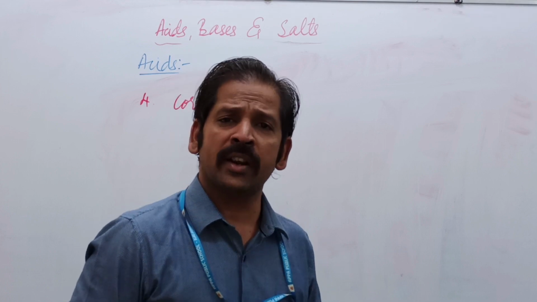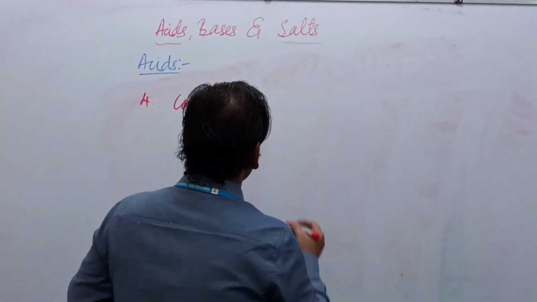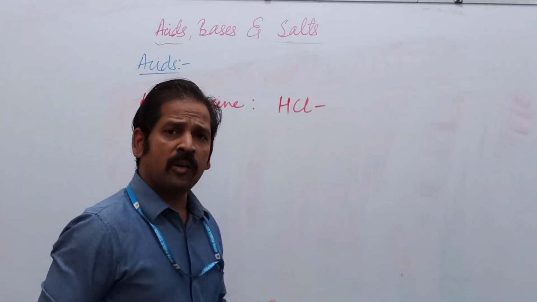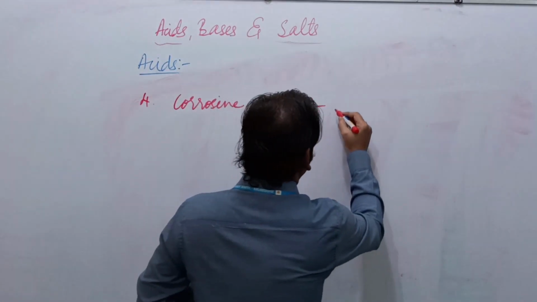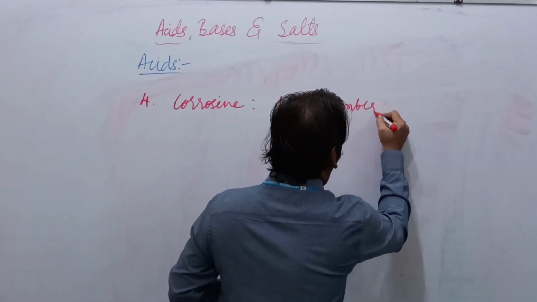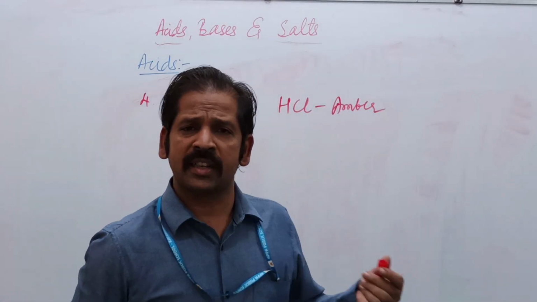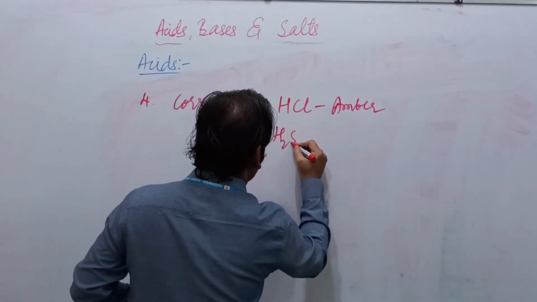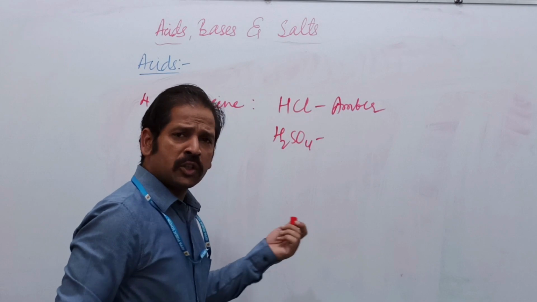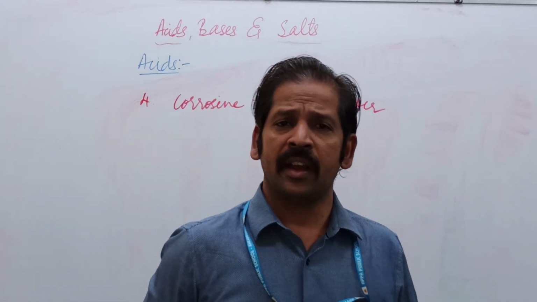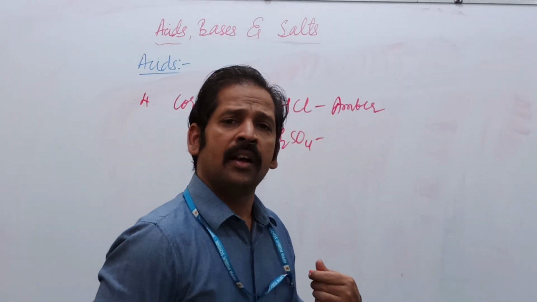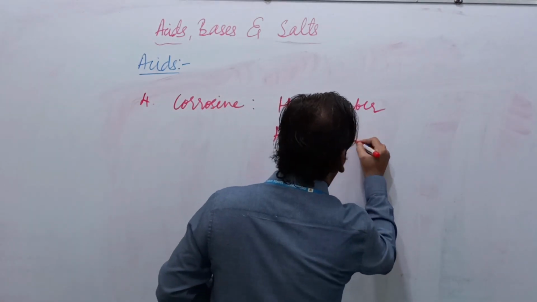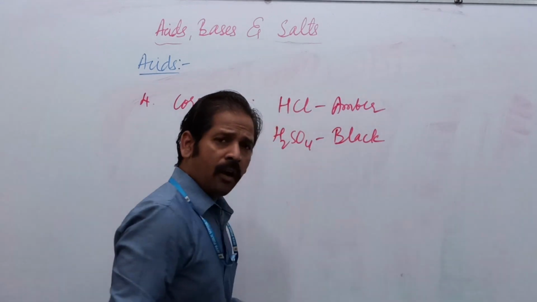If hydrochloric acid falls on the body, what will the color change be? The color of the skin will become amber. If sulfuric acid falls on the body, it makes the skin black.